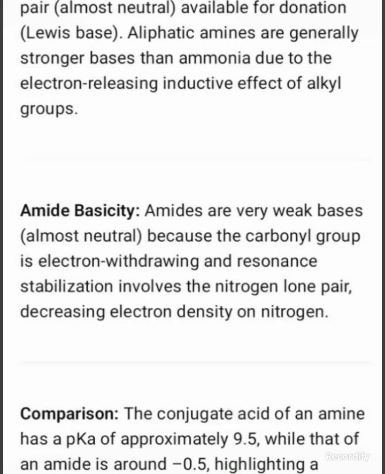Resonance stabilization involves the nitrogen lone pair, decreasing electron density on nitrogen. The conjugate acid of an amine has a pKa of approximately 9.5, while that of an amide is around minus 0.5, a dramatic difference in basic strength.